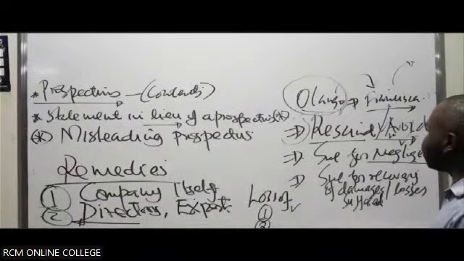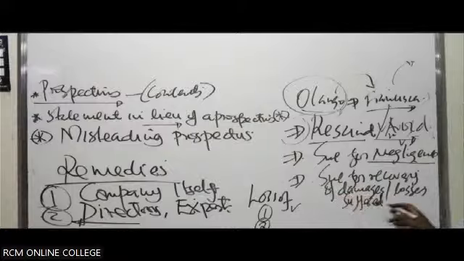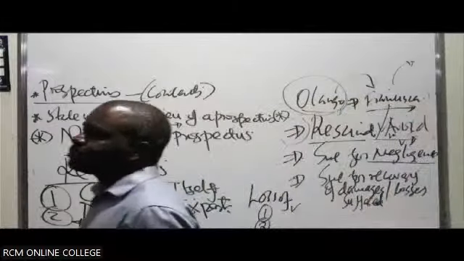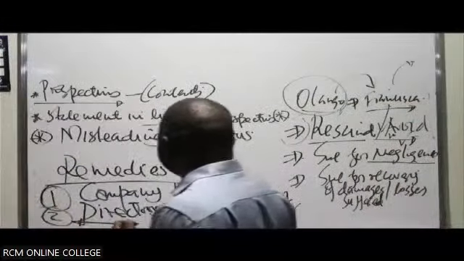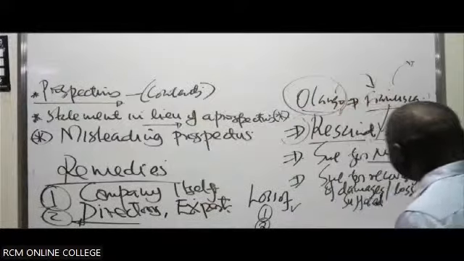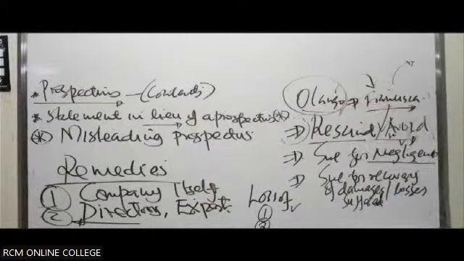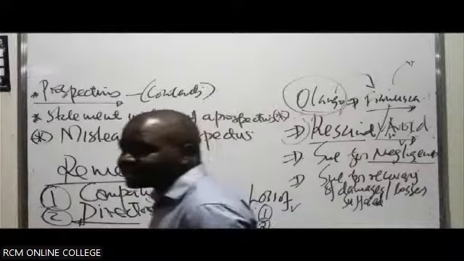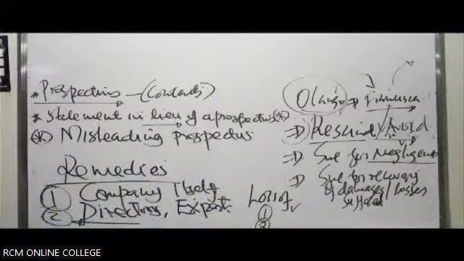And number 3, you can sue for recovery for any damages or losses suffered, so long as you can prove that an official officer of the company was responsible for that misrepresentation. And therefore, the company should be liable for its officers. Should be vicariously liable. So, vicarious liability.